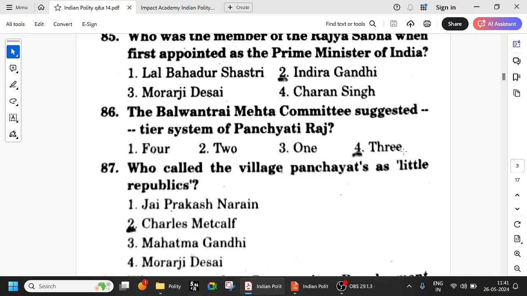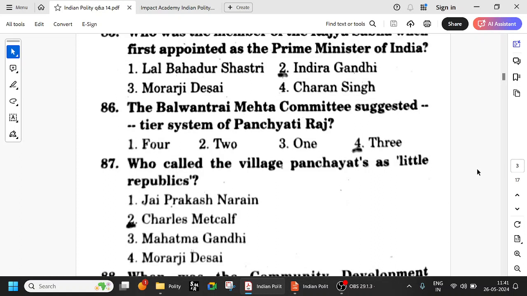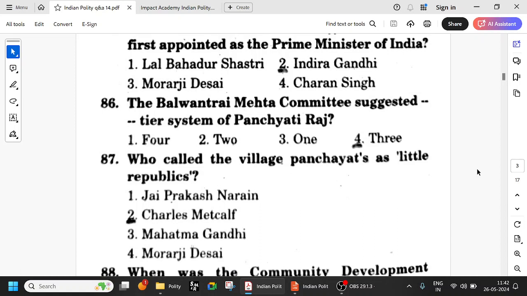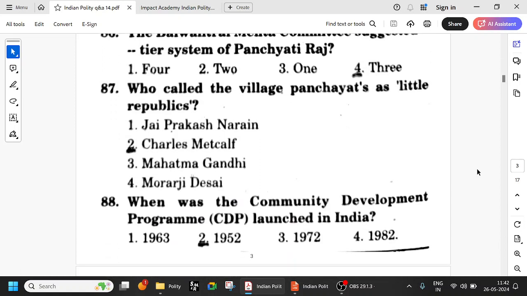Gram panchayats and all those things we have seen. You have elections for mayor, councillor, corporator, and that is the top tier. Then you have the sarpanch, and you have ZPTCs and all. So it is a three-tier Panchayat Raj system, and it was first adopted by Rajasthan.